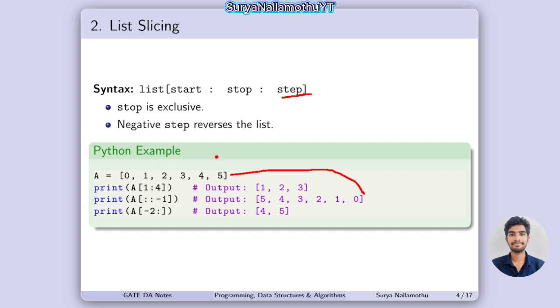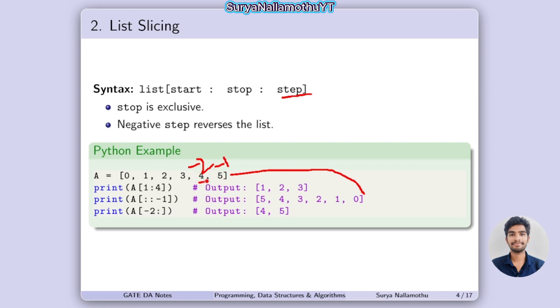Counting from the end, the last element is the -1 value and the next is the -2. So the -2 value is 4.